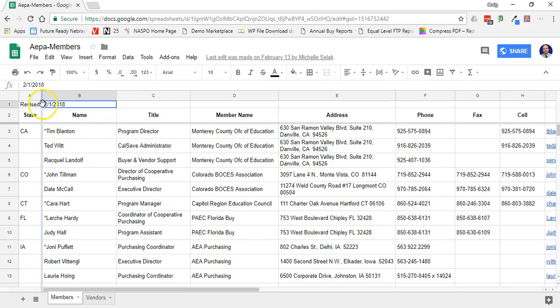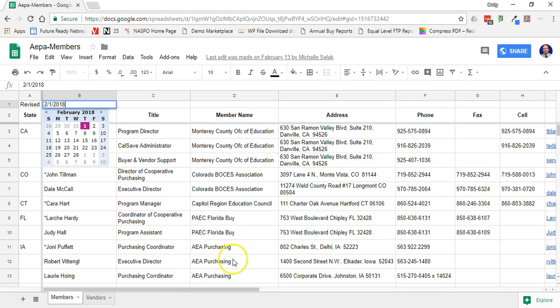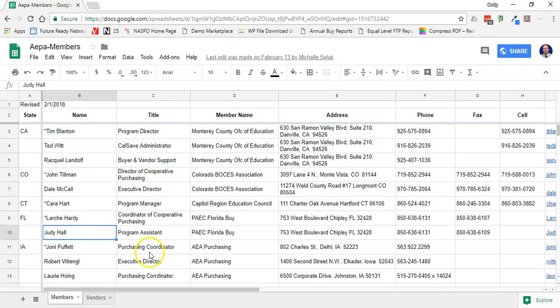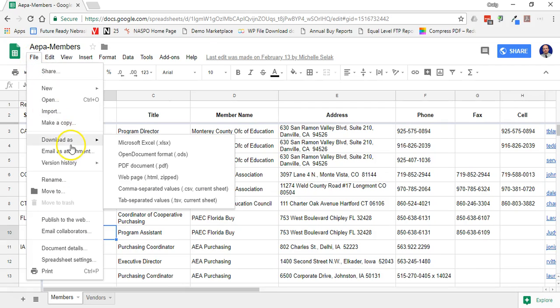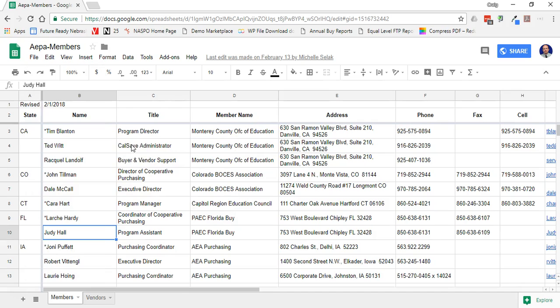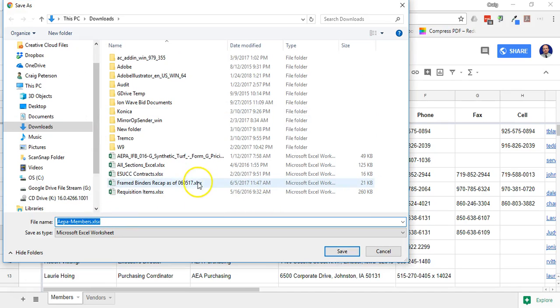You'll notice the last updated link here. As we edit this, rather than having an Excel file out there that we have to download, update, and then re-upload to the website, we've made it a Google Doc, so multiple people can come in and make changes at any point. To get a copy of this file, come up to File and Download as Microsoft Excel. This will allow you to download a copy to your desktop and save it for later use. But the latest copy will be on the website listed here.